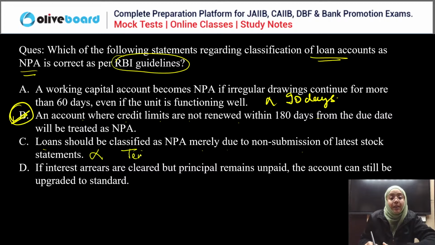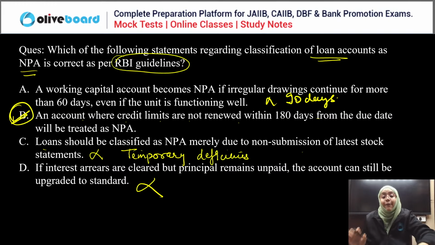This is the temporary deficiencies, and in the case of temporary deficiencies, no account can be classified as a non-performing asset. If the interest arrears are cleared but the principal remain unpaid, the account can still be upgraded to standard. No, no. Both principal and interest arrears must be cleared, then it is considered to be upgraded to standard, not only one. So obviously, B is the correct answer.